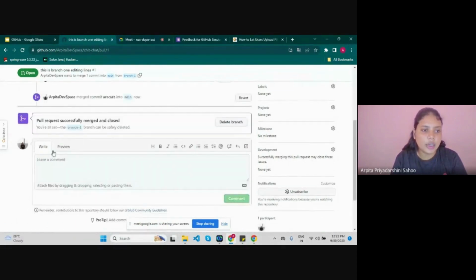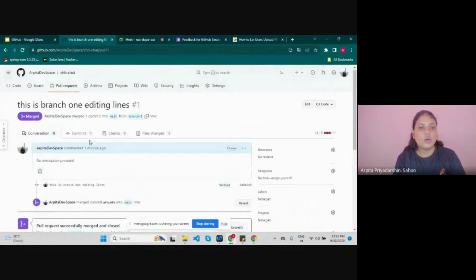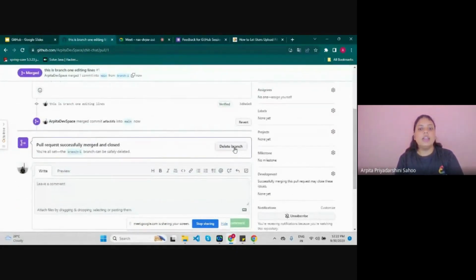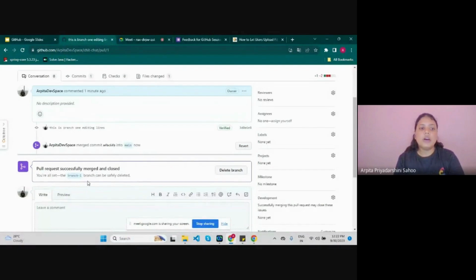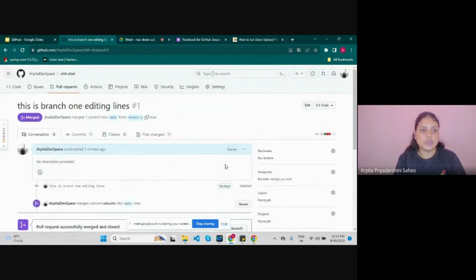After clicking on confirm merge, pull request successfully merged and closed. After that, you can delete this branch. As I have said, the main branch is the hosting branch. After the work is over, work is done, so you can delete the branches.